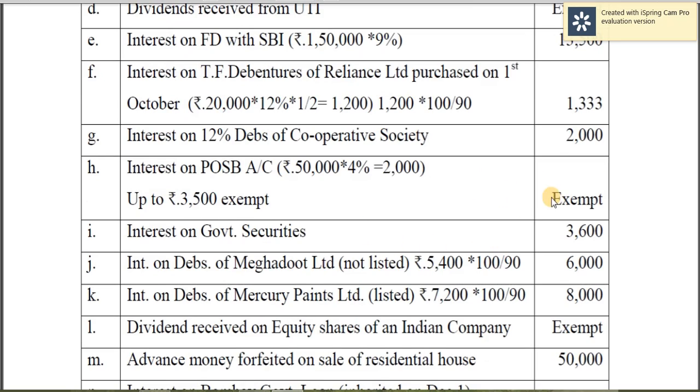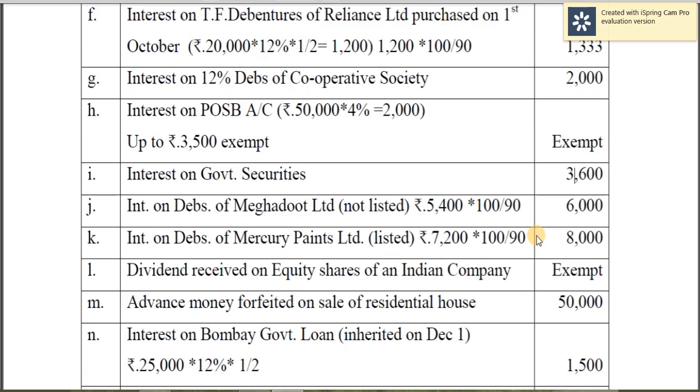And this is interest on government securities, 3,600, no TDS, so 3,600, and net amount is also 3,600. Interest on Meghdut Limited, 6,000 is the gross amount, and TDS is 10%, and therefore net amount is 5,400. In the case of Mercury Paints, gross amount is 8,000, TDS is 10%, so net amount is 7,200.